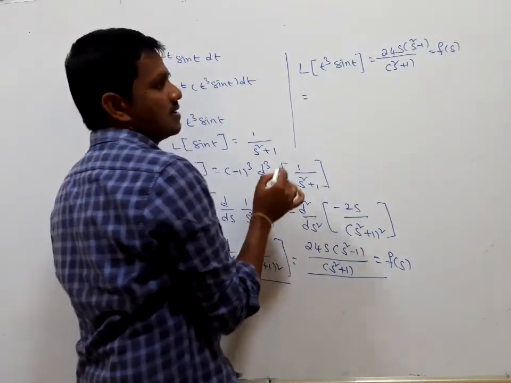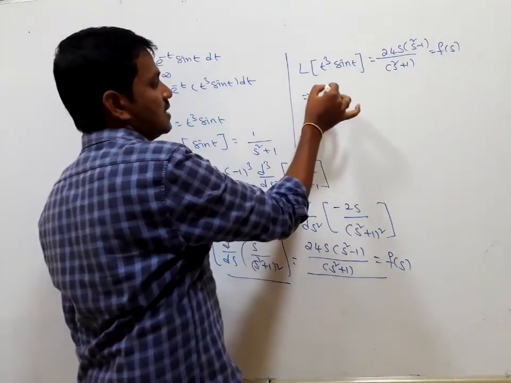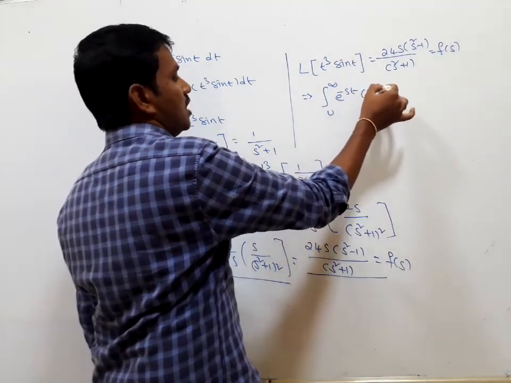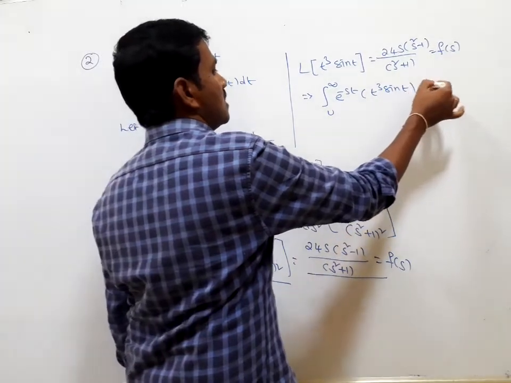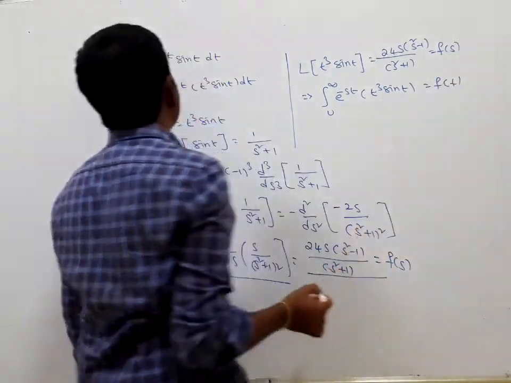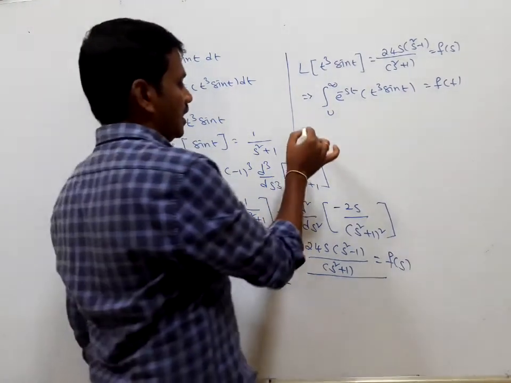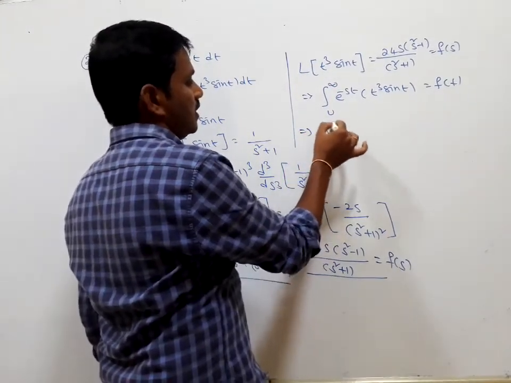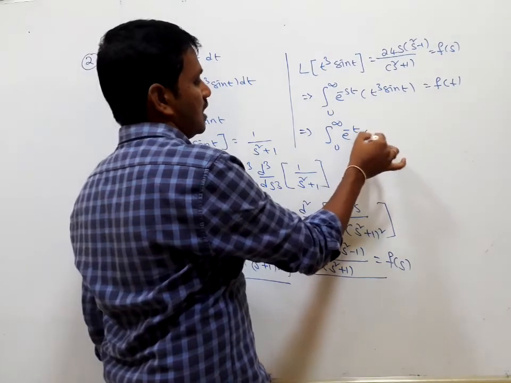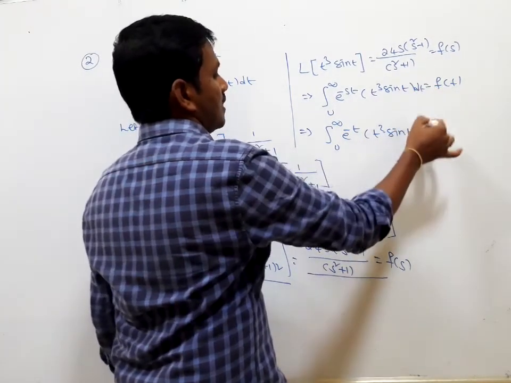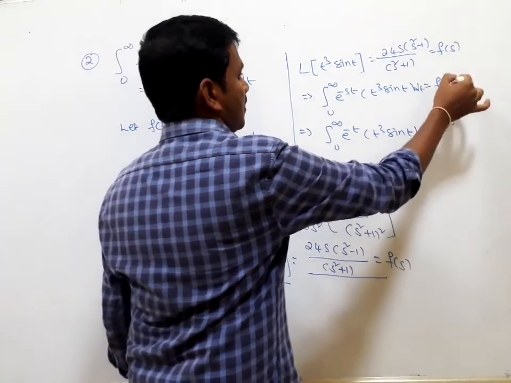This is the same as integral 0 to infinity e to the power of minus st, t cube sin t dt equals f of s. Taking s equal to 1 here, we will get the given integral value.